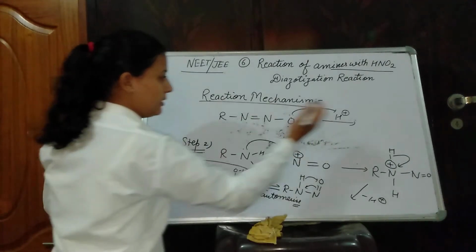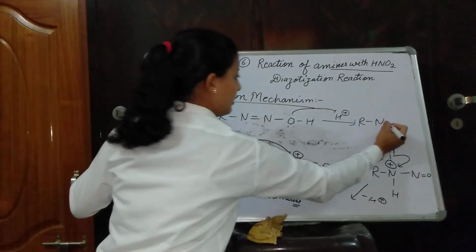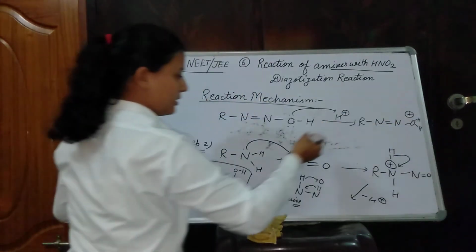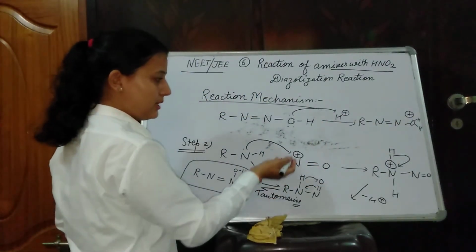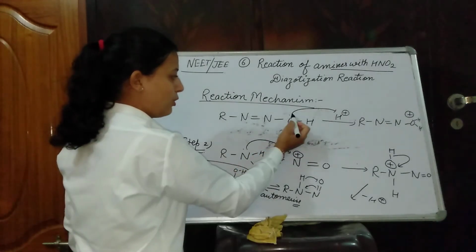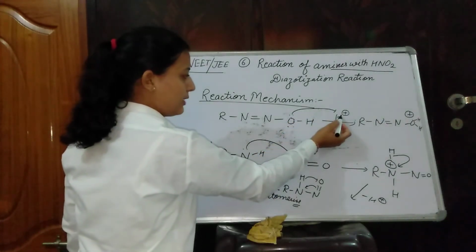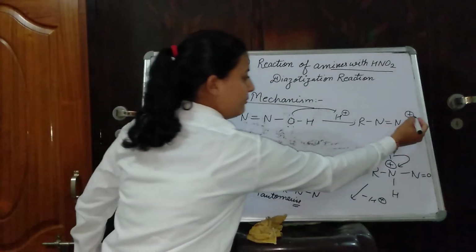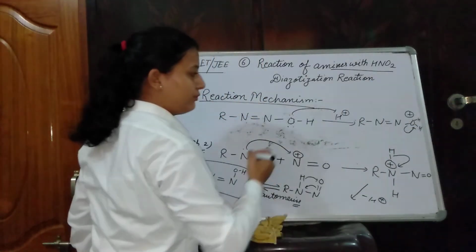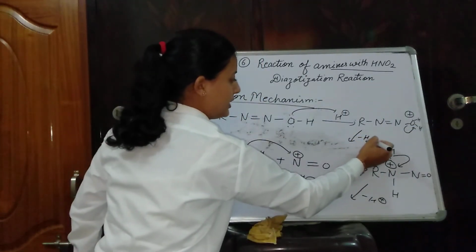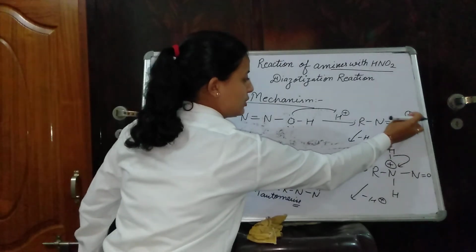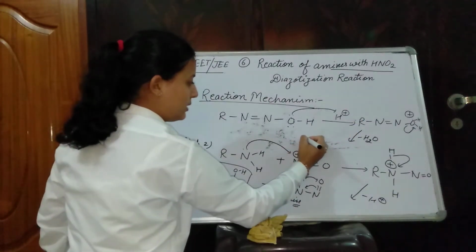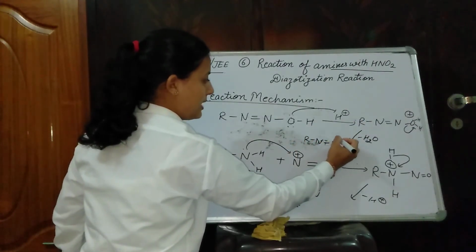Now this step, this becomes R N double bond N O positive H and H. A very simple step, as we have done in the very first step of this reaction. Oxygen will donate its electron to the hydrogen, which is electron deficient, and formation of O positive H. Again formation of O positive H, and removal of the water molecule. I have already told you that when O positive H forms in the reaction mixture, removal of water takes place. Now it becomes R N double bond N positive.